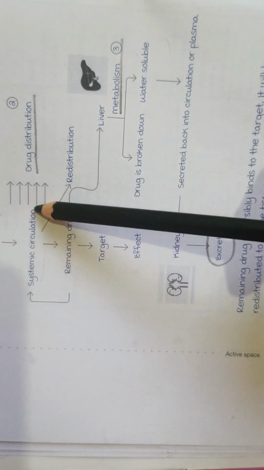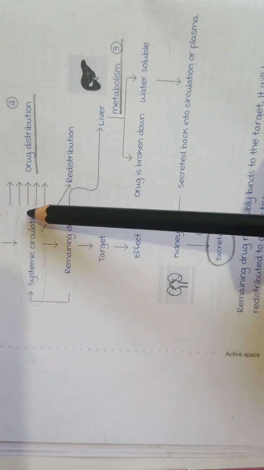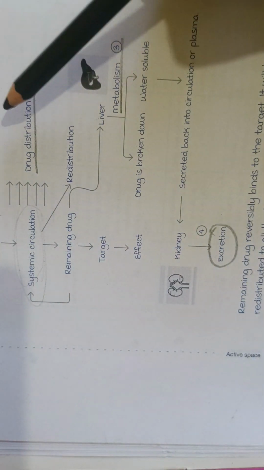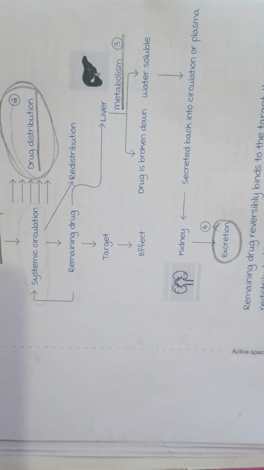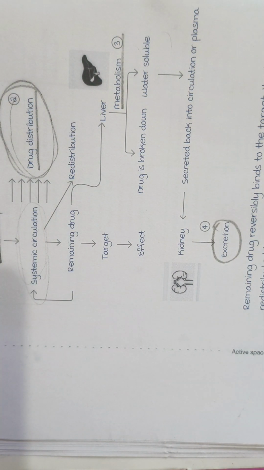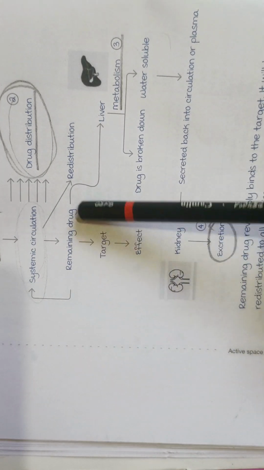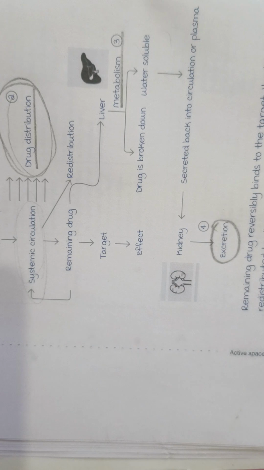So from the systemic circulation we need to understand, that means where exactly in the blood it can go into the different parts of the body, that is drug distribution, okay? That is drug distribution. So that's all you need to understand. It's also written that you have something known as remaining drug, target, and effect.